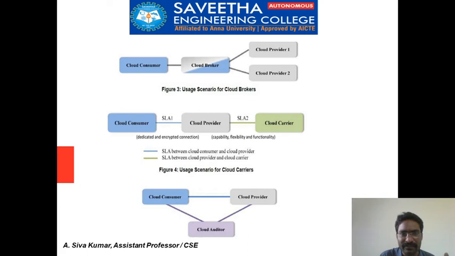Next is the usage scenario for cloud brokers. Consumers get access through cloud brokers, and the brokers get it through the cloud providers, cloud provider 1 and cloud provider 2, as clearly shown in the diagram. Next we discuss the encrypted connection. The auditor provides the security layer, making sure there is an encrypted connection through the cloud provider.